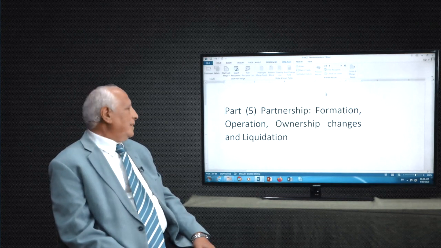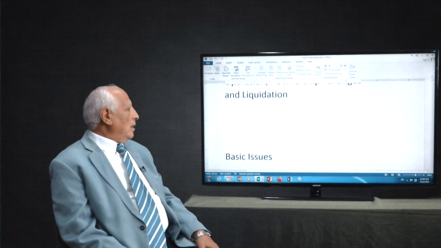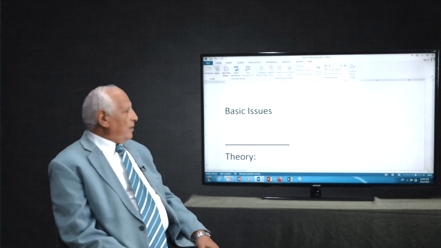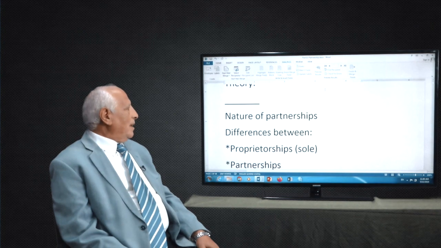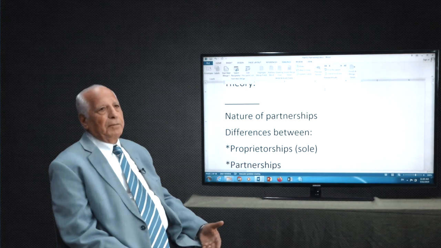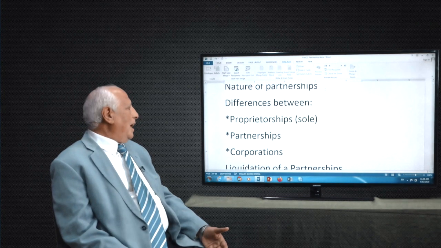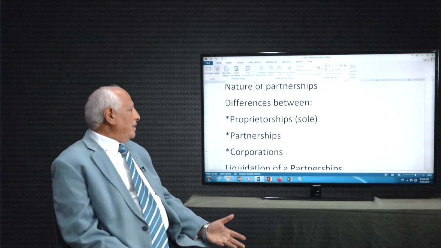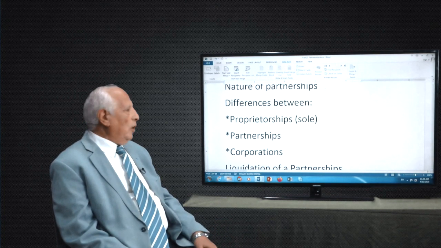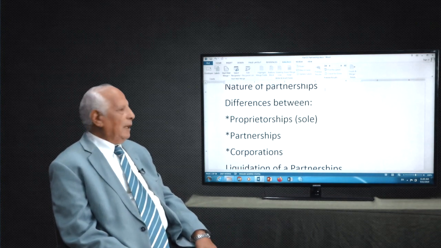changes and liquidation. That's what we have in the partnership. Basic issues in this one. First, you have to know the nature of partnership. What's partnership? What's the difference between partnership and corporation and the solo company and other companies? They have some differences between all of this. You need to know all of this from accounting 1, accounting 2, and the company.